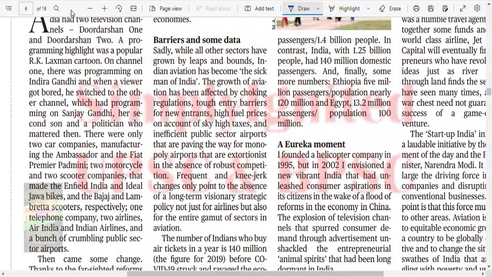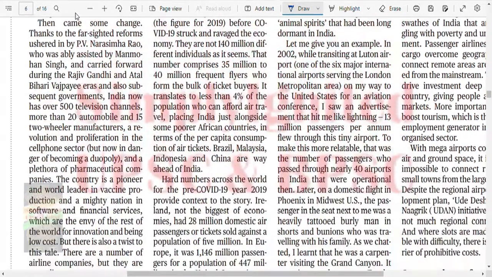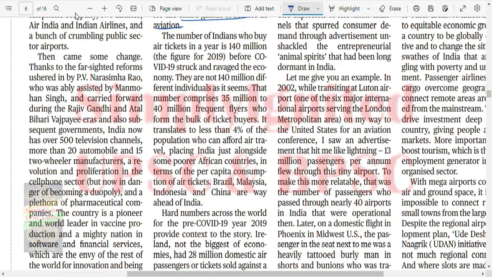Let's see the barriers. Sadly, while other sectors have grown by leaps and bounds, Indian aviation has become the sick man of India. The growth of aviation has been affected by choking regulations, obviously, tough entry barriers for new entrants, high fuel prices on account of sky-high taxes, and inefficient public sector airports that are paving the way for monopoly of airports that are extortionist in the absence of robust competition. Frequent and knee-jerk changes only point to the absence of a long-run visionary strategic policy, not just for airlines but for the entire gamut of the aviation sector. The number of Indians who buy air tickets, okay, let's leave that part.